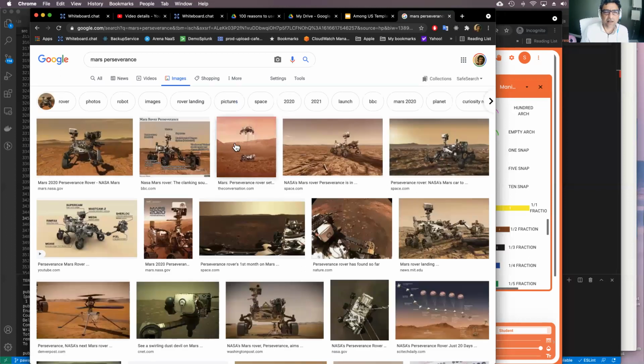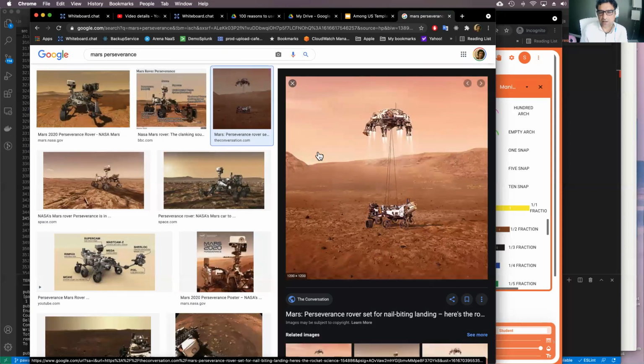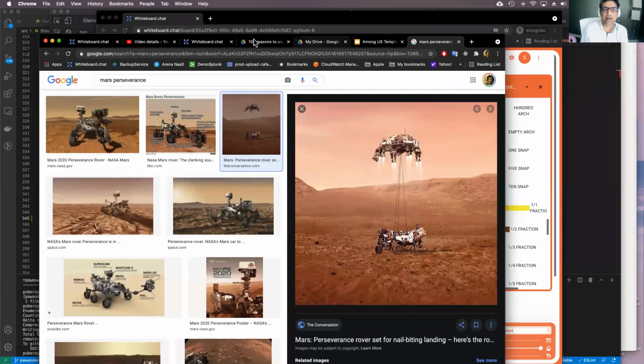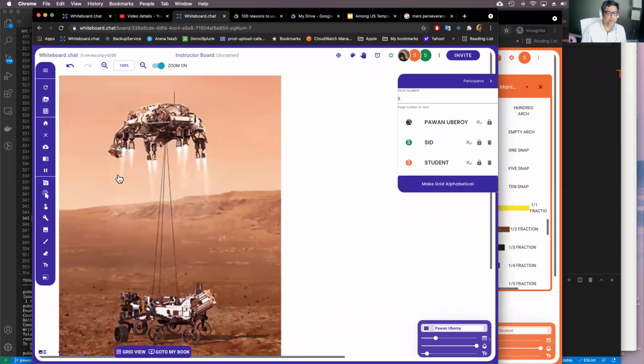So you can see, you can pick any picture and say, okay, I want, either you snip it or you can just paste the whole thing. Right? And then you go back, copy it to your clipboard. You go here and just say paste, and it'll paste it onto the whiteboard directly. There you go.